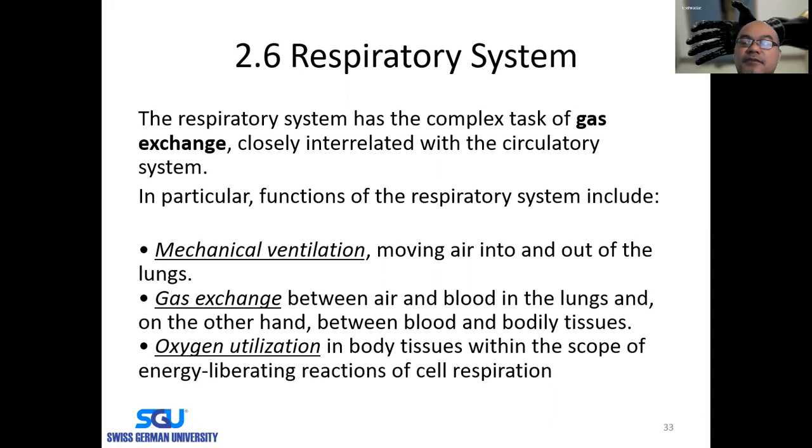This happens, of course, at the cellular level, all around the body. Then the oxygen utilization in body tissues within the scope of the energy-liberating reaction of cell respiration. Yeah, the utilization of oxygen for generating energy. Usually this is conducted at the cellular level in the mitochondria.